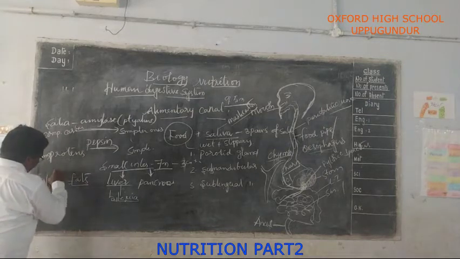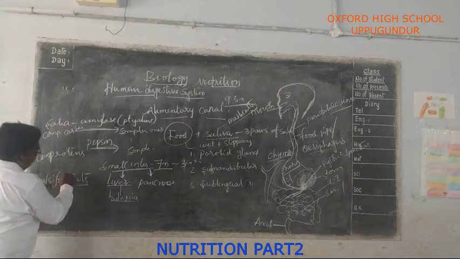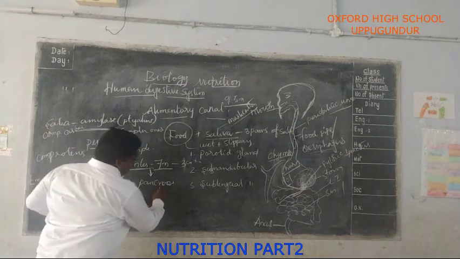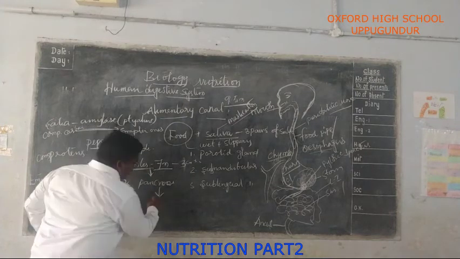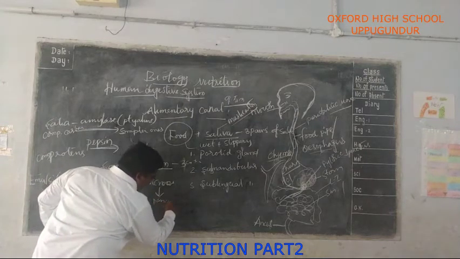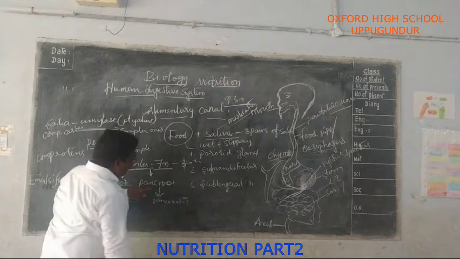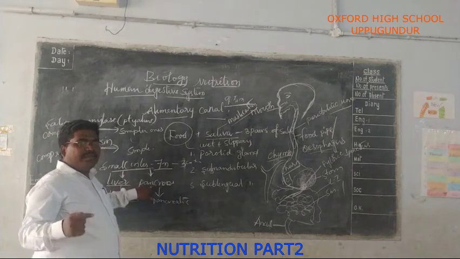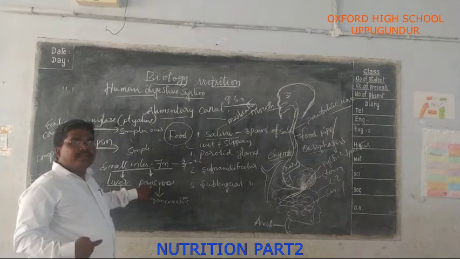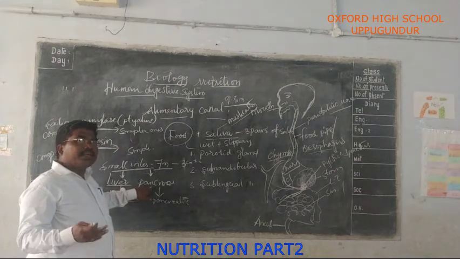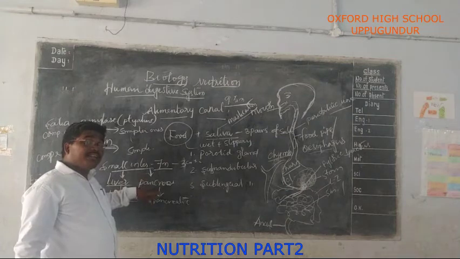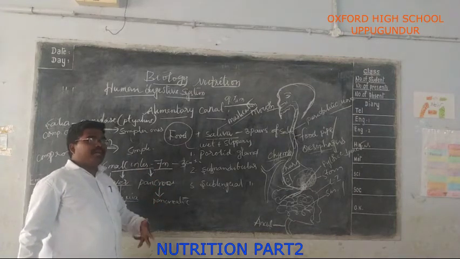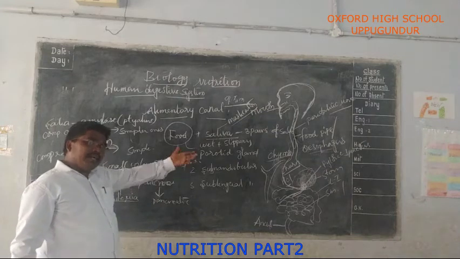Emulsification. So the breakdown of fats takes place here. Now pancreatic juice is secreted only by the pancreas. We all know very well that insulin is also secreted by the pancreas. Irregular functioning of the pancreas, or irregular releasing of insulin, causes diabetes. Okay, we will discuss this in the coming lessons.